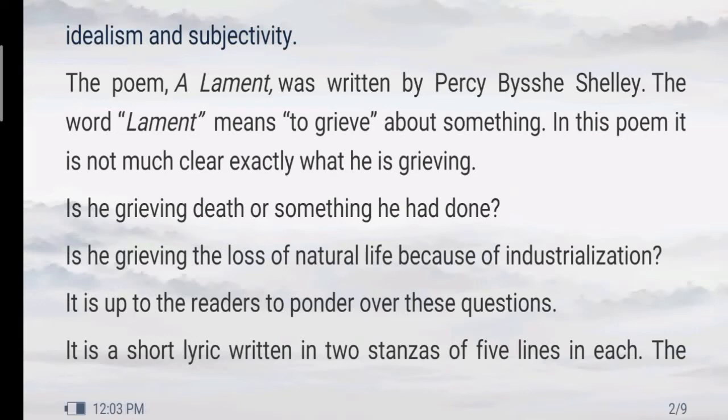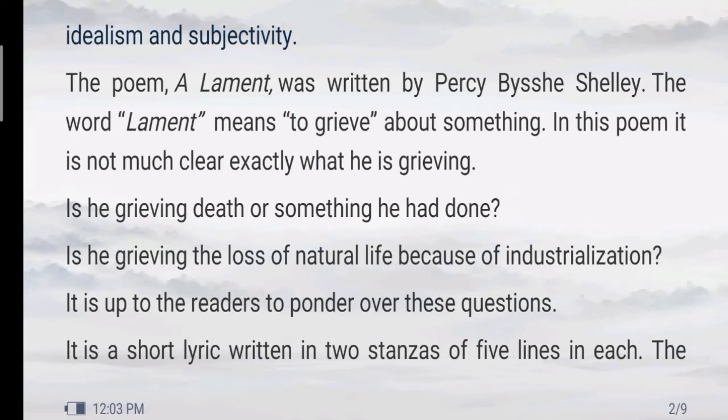Because P.B. Shelley was living in England in the period of industrialization, and during this period, because of urbanization, people had lost the sense of nature. So the loss of natural life or loss of the life in the lap of nature, perhaps the poet is grieving this loss in this poem. We are not sure.